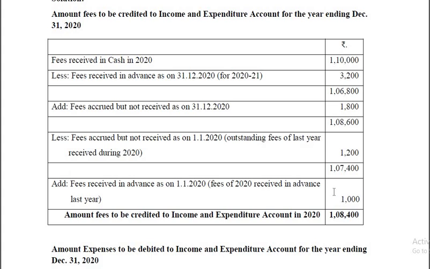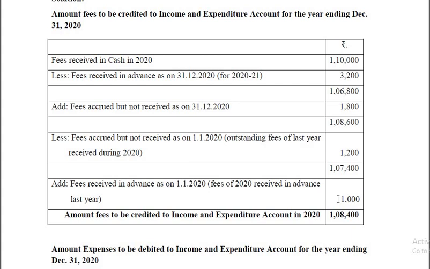So the guiding principle is, as far as income is concerned, as long as you earn, or if the income has accrued, you are entitled to receive, whether received or not, full 12 months amount should be taken. But if amount received includes last year's income or next year's income, that should be excluded.